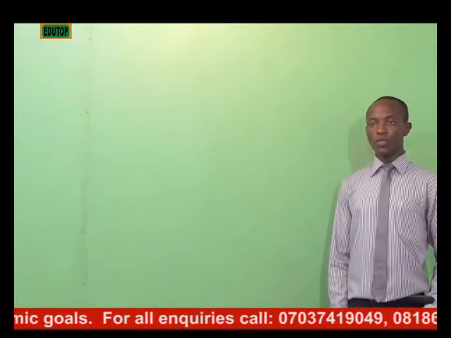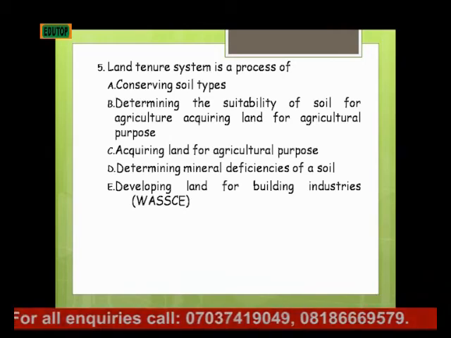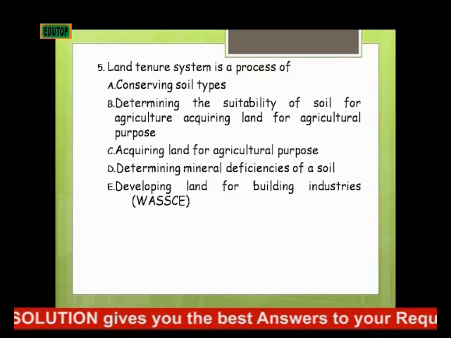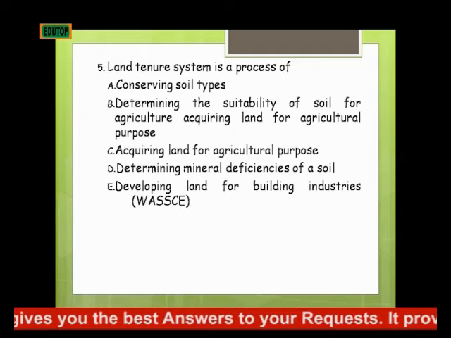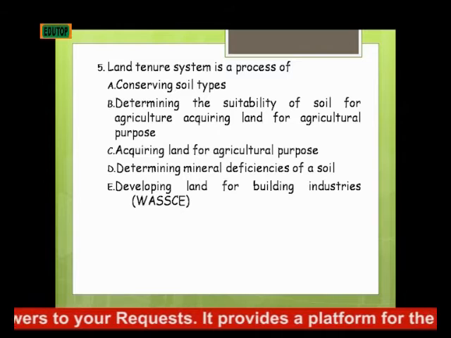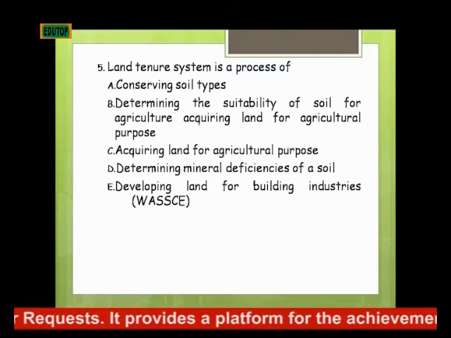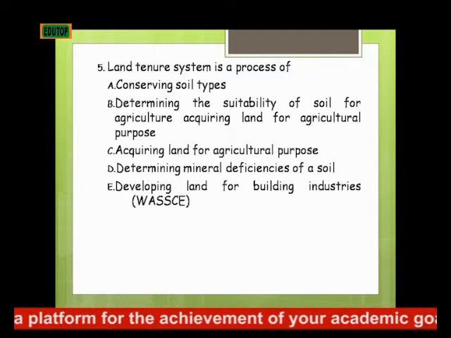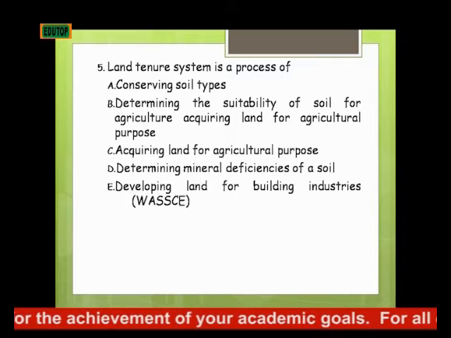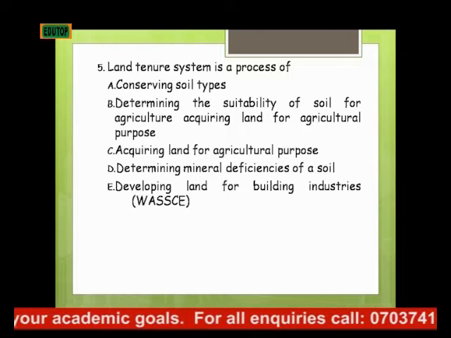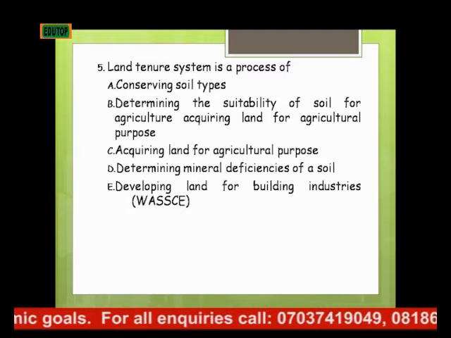Then the last question we'll be treating: land tenure system is a process of A. Conserving soil types. B. Determining the suitability of soil for agricultural purposes. C. Acquiring land for agricultural purposes. D. Determining mineral deficiency of a soil. E. Developing land for building industry.